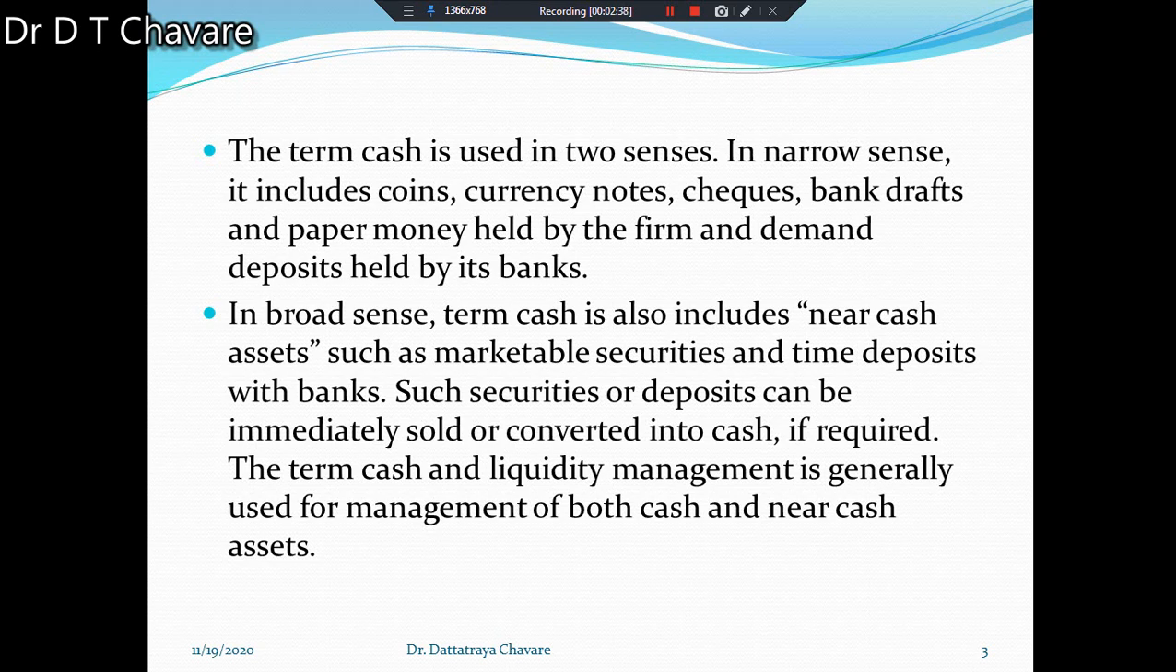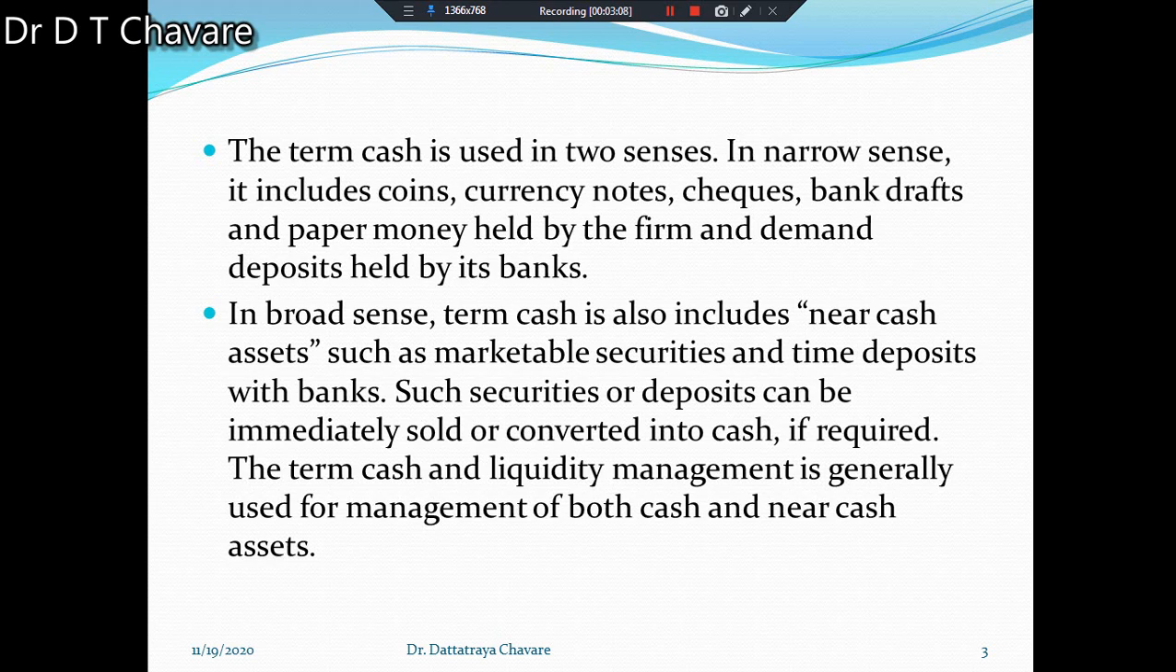Now we have to understand the exact meaning of cash. The term cash is used in two senses. In the narrow sense, it includes coins, currency notes, checks, bank drafts and paper money held by the firm and demand deposits held by its bank. This is the meaning of cash in the narrow sense.